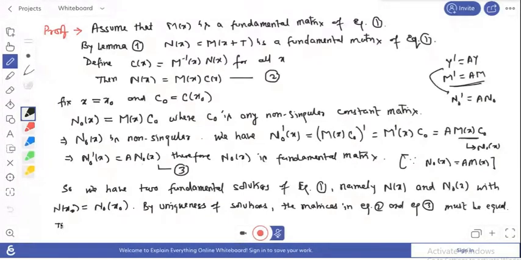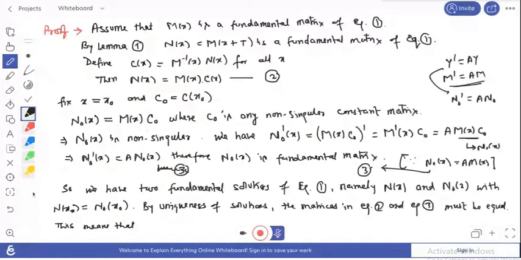Okay, so this means that if these two are same, here Nx equals M(x) C(x), and here N0(x) equals M(x) C0. So this is question number 3.